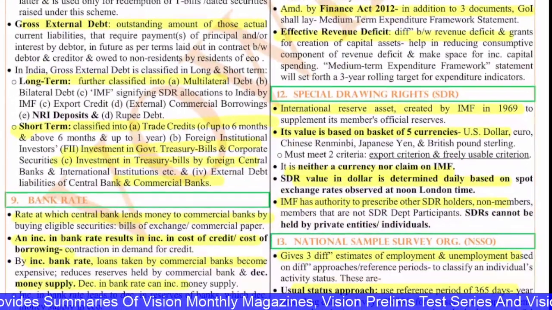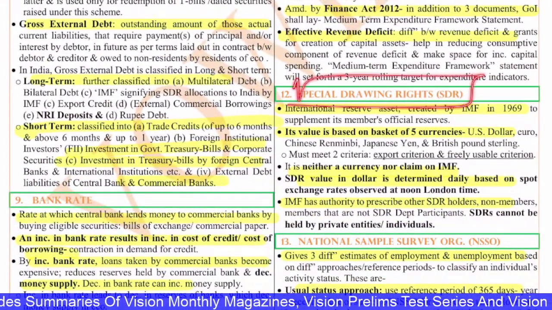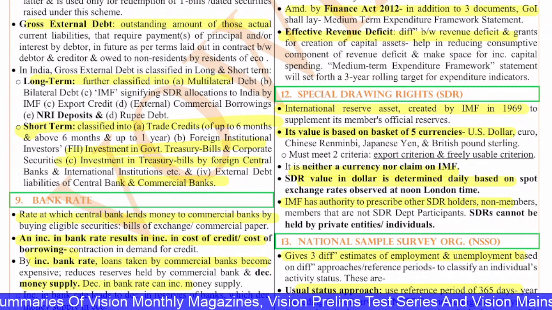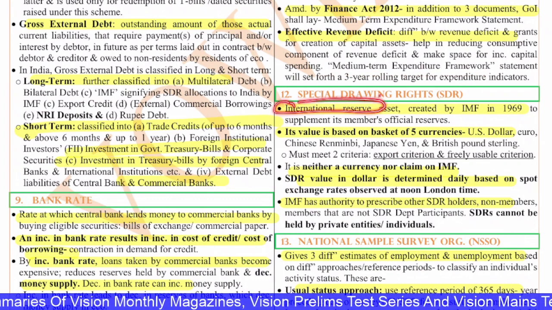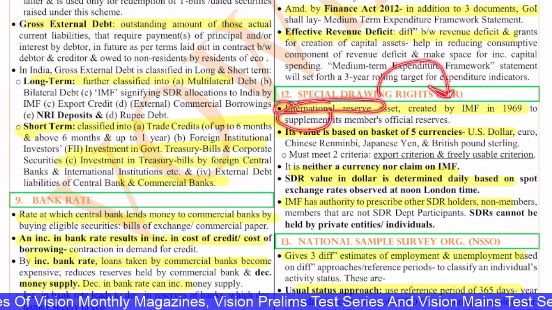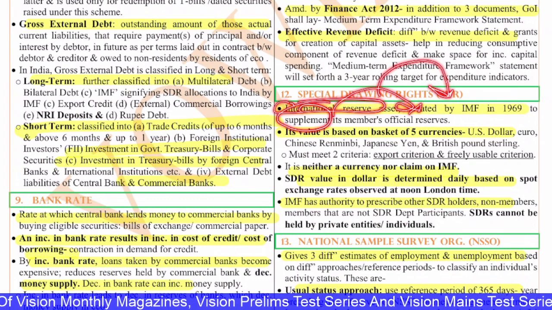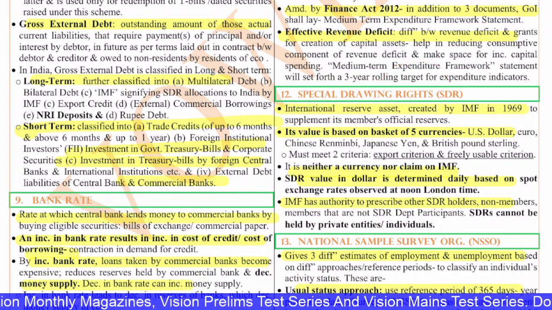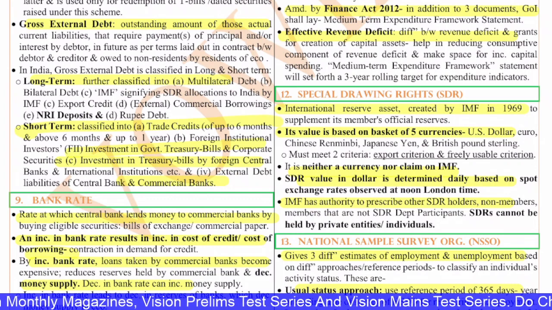Next, the 12th question is on the special drawing rights, the SDRs. Special drawing rights, or SDR, if you see, is nothing but an international reserve asset. It was created by the IMF in 1969. This is basically to supplement its members' official reserves, because the reserves which are there with the countries are not sufficient on some days. So during that time, they can use these special drawing rights.